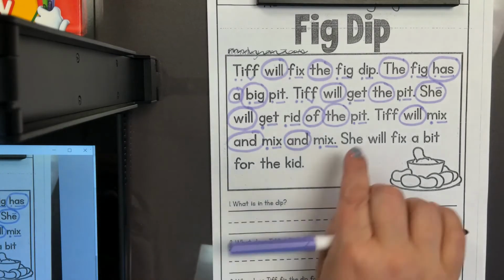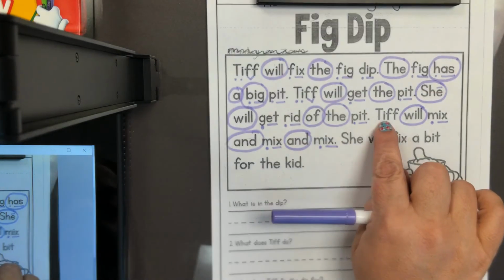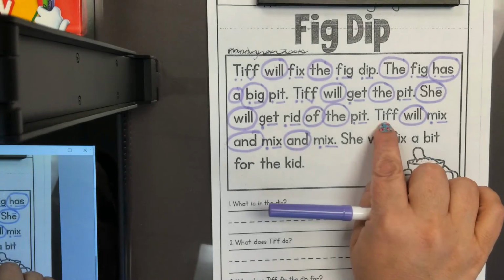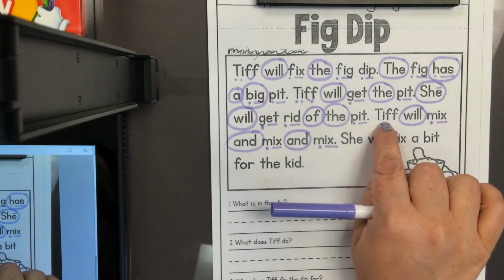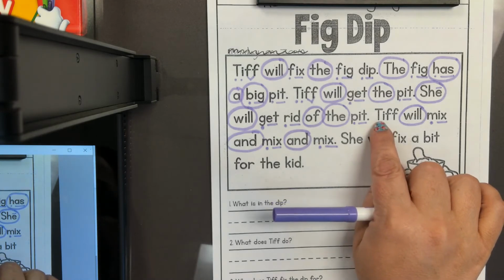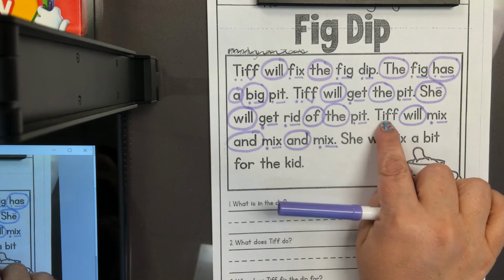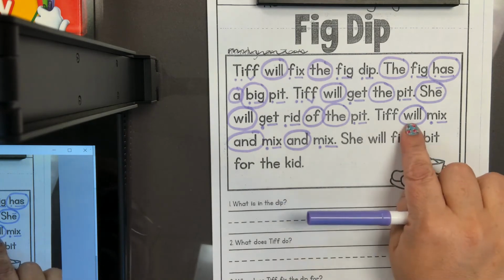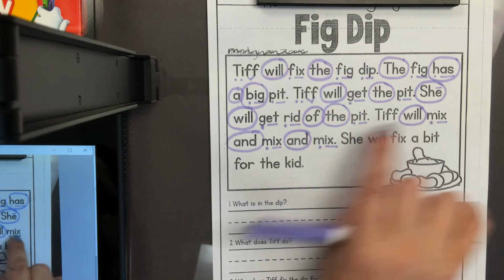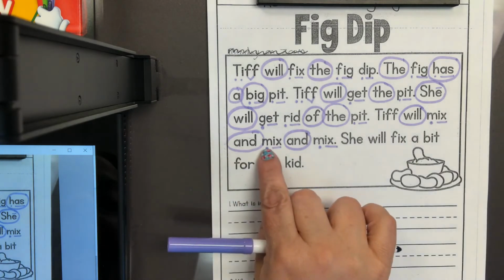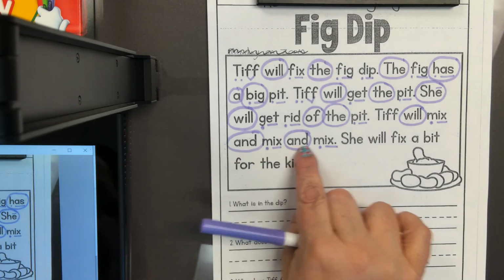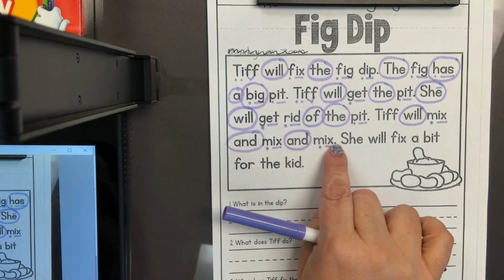Now let's look at the first word in this sentence. It looks like the same name that I've sounded out a few times. So I should not need to sound this word out again. This word is Tiff. Tiff will mix and mix and mix.